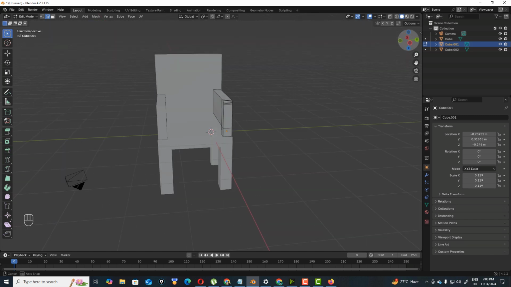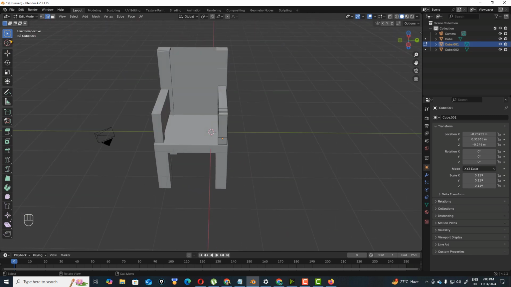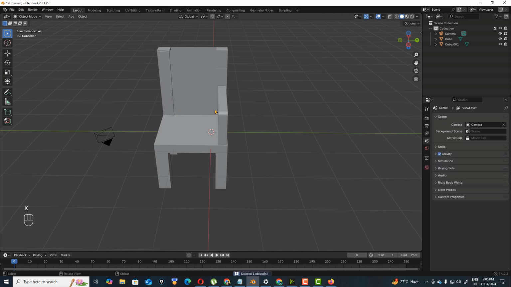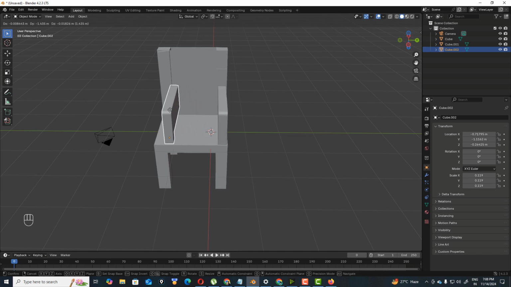Now it's nicely beveled. And if you want to delete this, yes, you can: X, delete. Now D, and grab this, something like that.